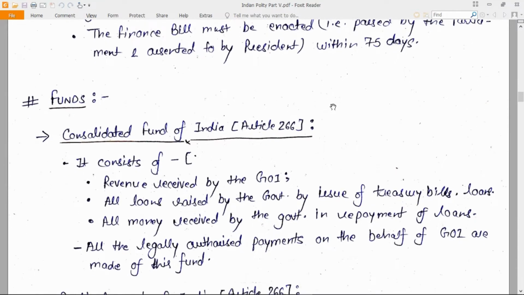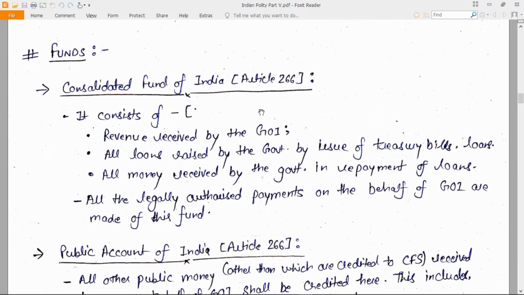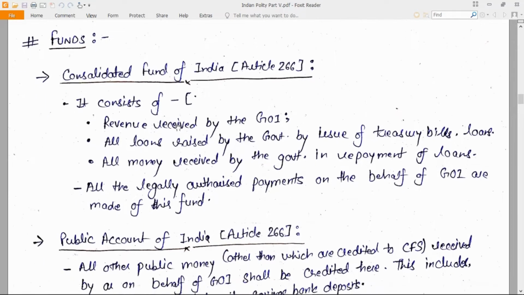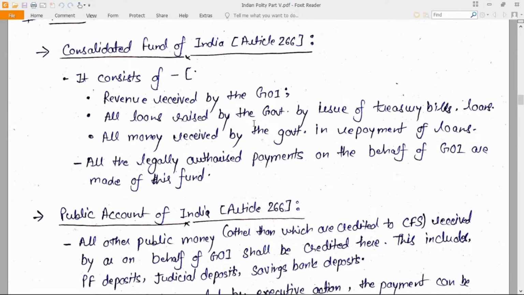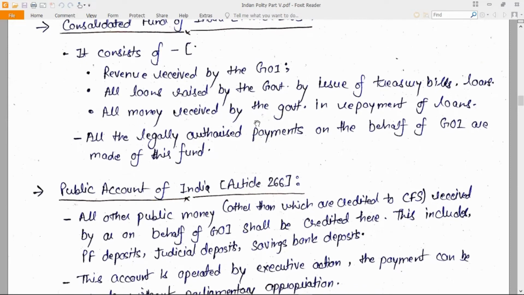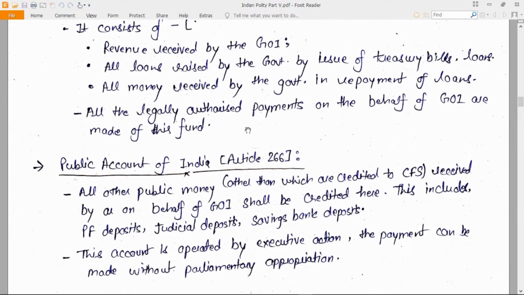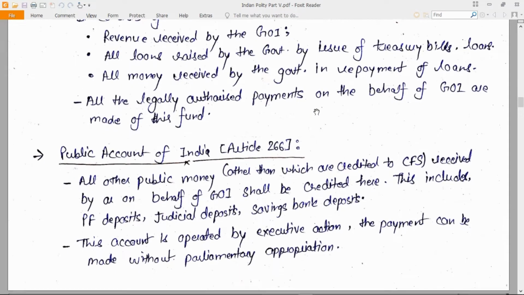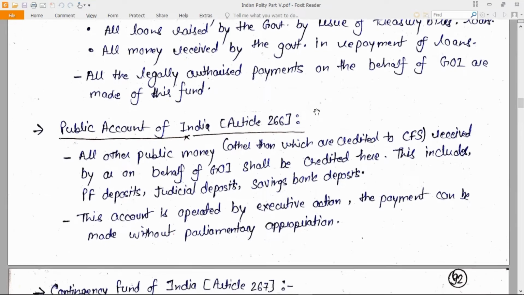Now, what are some of the important funds? Consolidated Fund of India under Article 266. It consists of revenue received by the Government of India, all loans raised by government by issue of treasury bills and loans, all money received by government and repayment of loans. Now, all the legally authorized payments on behalf of Government of India are made out of this fund.